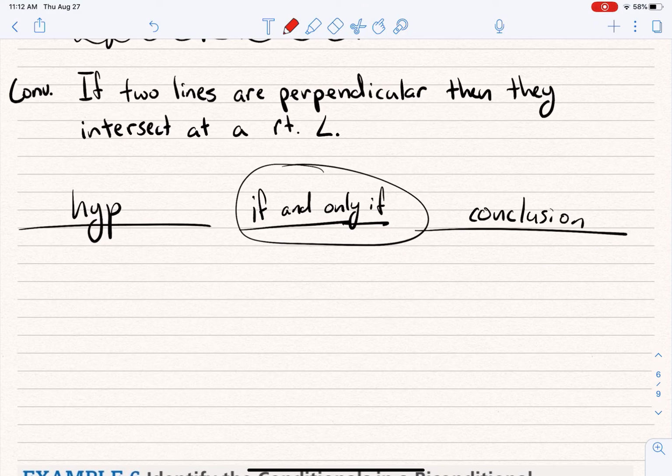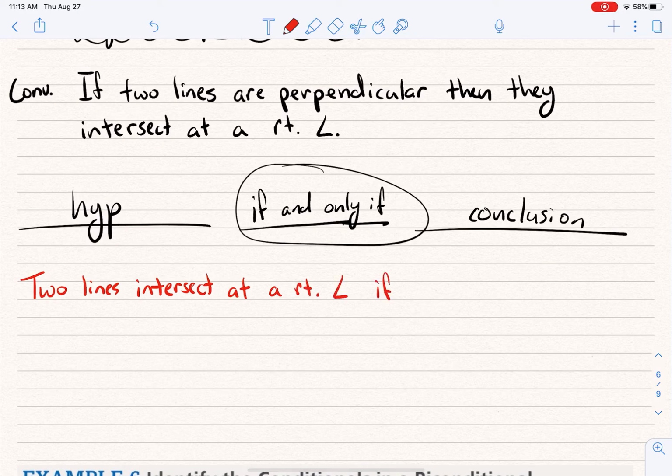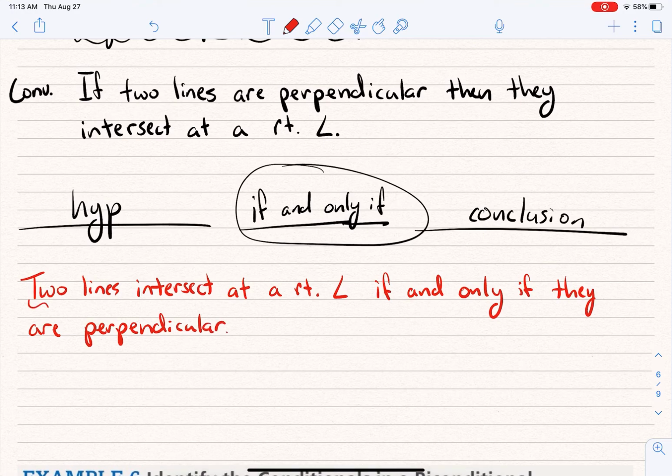And so what I'm going to do is I'm going to write this. I'm going to say two lines intersect at a right angle if and only if they are perpendicular. That's a biconditional. It always has if and only if in the middle. So you could say this right here is my hypothesis, and this part right here is my conclusion. And you could flip-flop the whole thing, both the hypothesis and the conclusion, and it'd still be true. It'd still say the same thing because it was true either way.